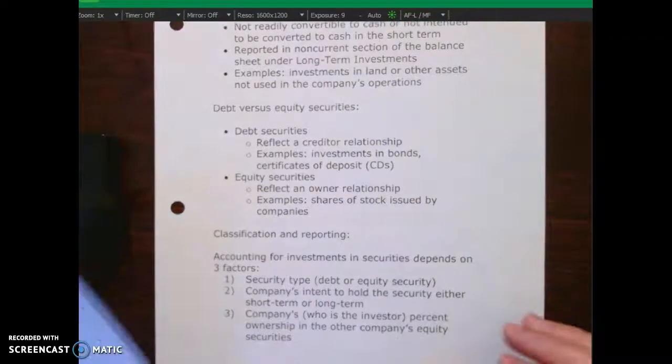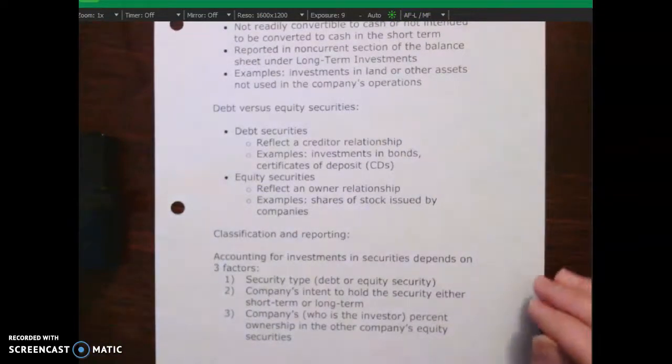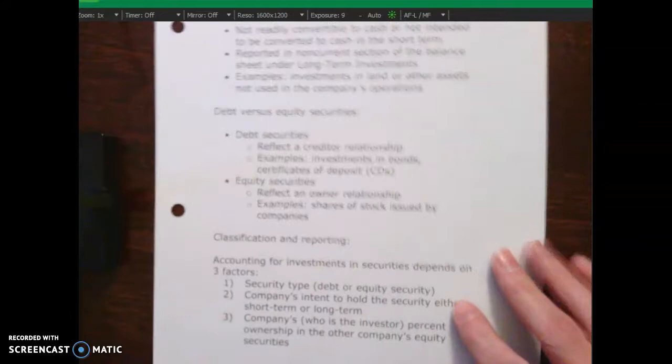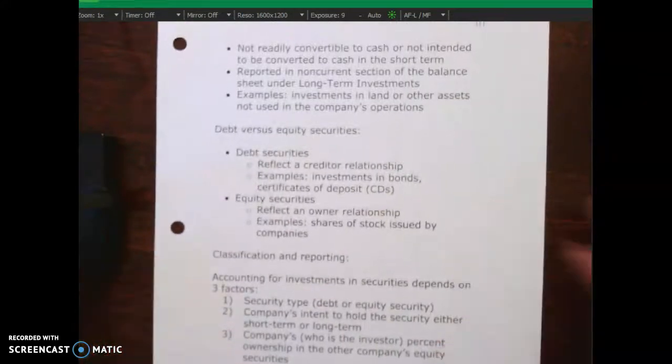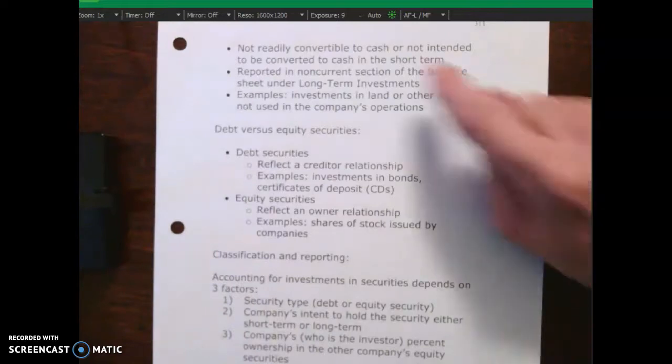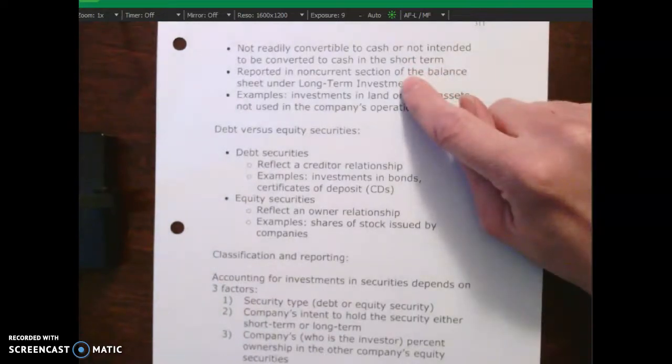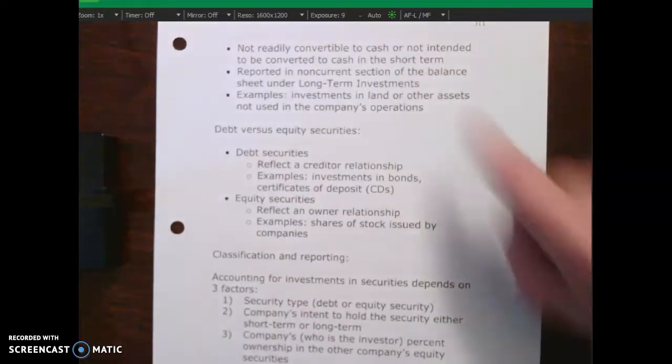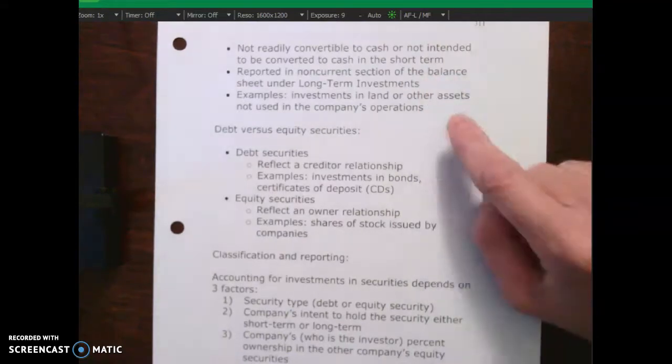On the other hand, when we talk about long-term investments, we're talking about investments that are not easily convertible to cash in the short term, and they are reported in the non-current section of the balance sheet under long-term investments.